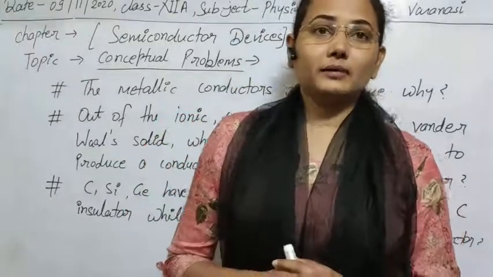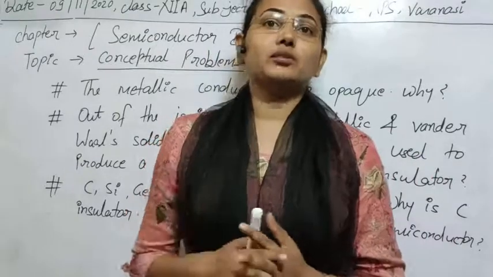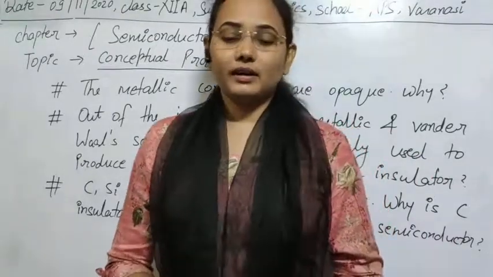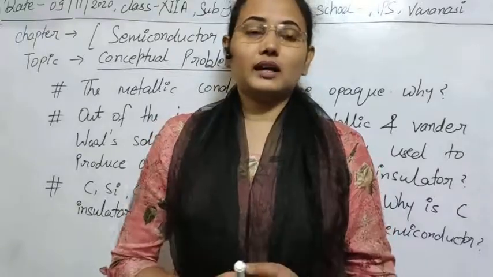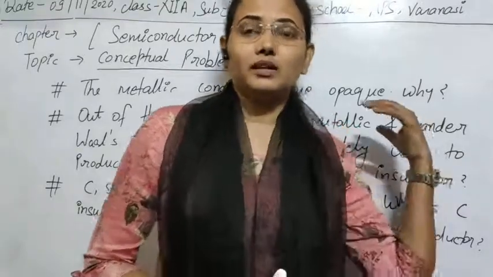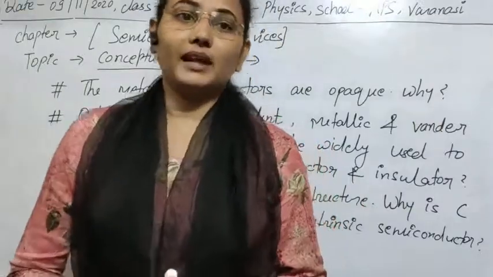If they absorb all the light, then definitely light will not pass through the conductor. And obviously if light does not pass through, it will not look transparent, it will be opaque. So this is the reason behind the opacity of metallic conductors.